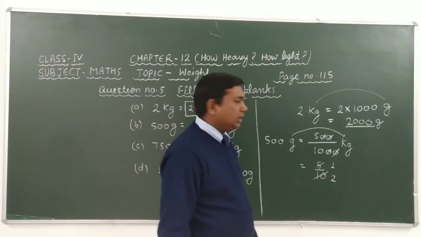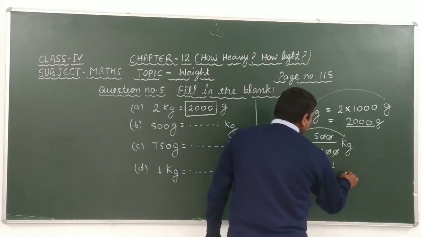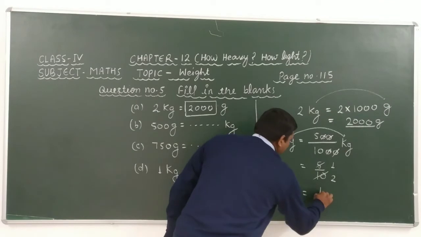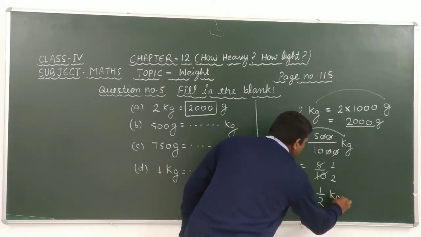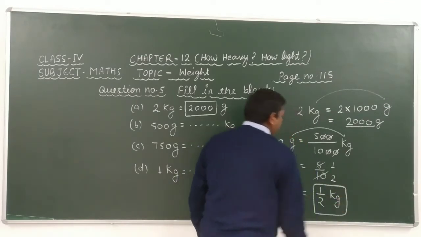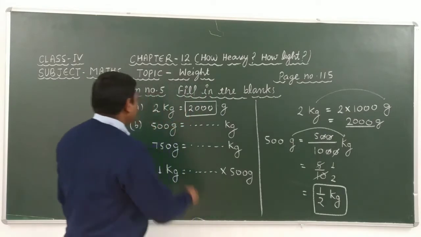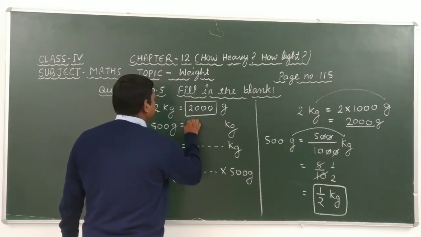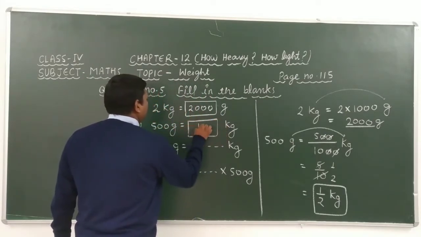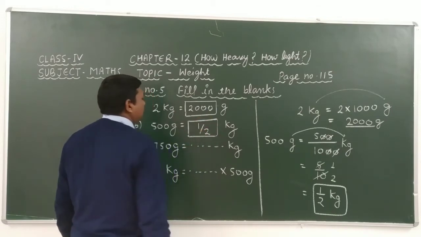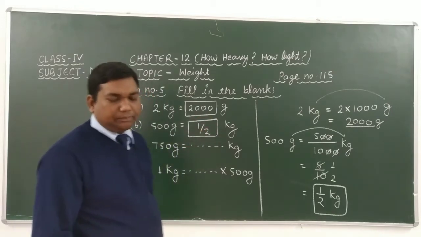After solving we get 1 by 2 kilogram. It means half kilogram. Therefore, here we can write 1 by 2 kilogram. Understand?